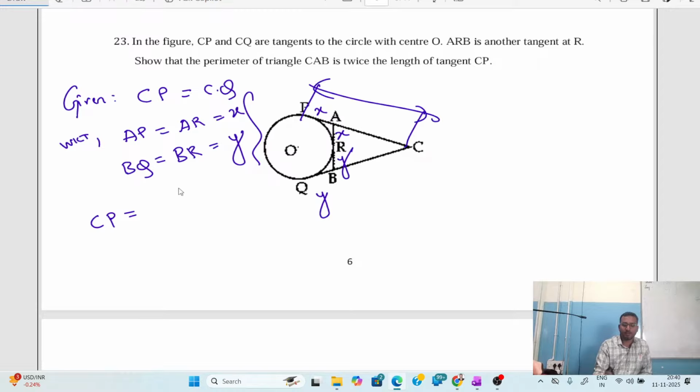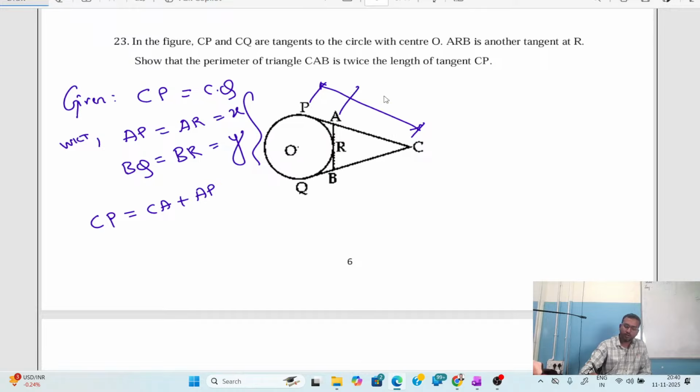So if you want to find CP, what should you do? You have to do CA plus AP. C to A plus A to P you should add. This half plus this half, you will get this full side. So CP is equal to CA plus AP.